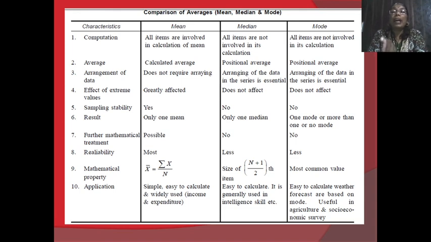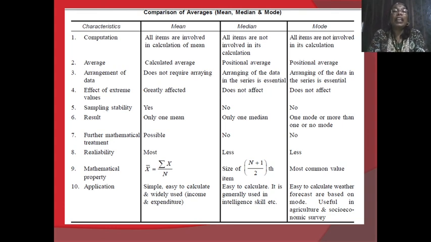For the median, we obtain the middle item position, and the size of that item is the median. In the case of mode, by observing the frequency, we can determine the mode of the data.